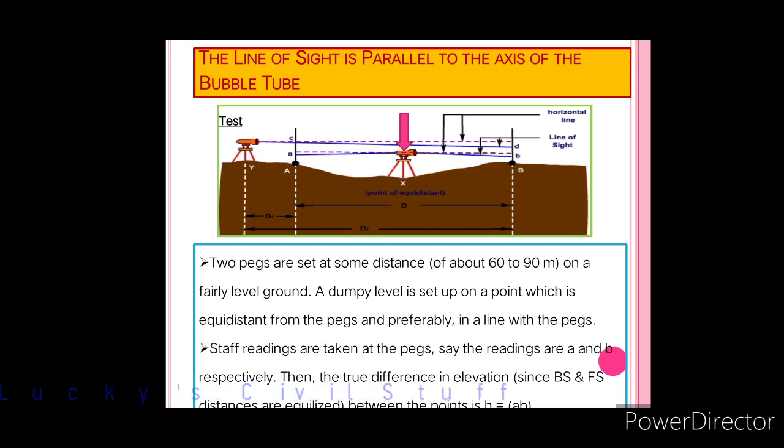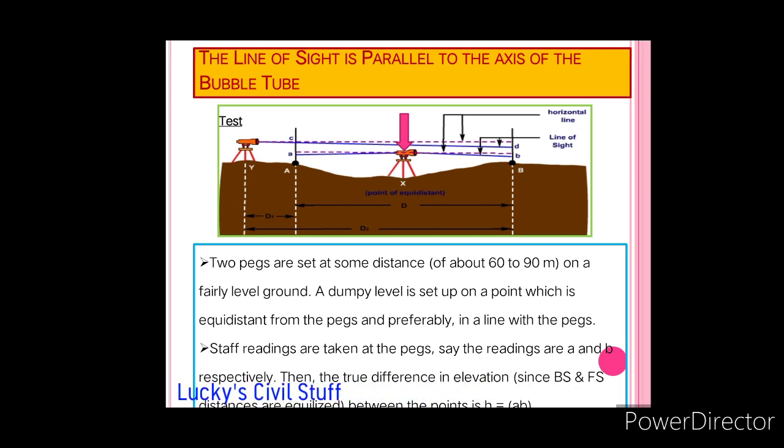Coming to the second one, you have to see whether the line of sight is parallel to the axis of bubble tube or not. The test to be conducted involves two stages. In the first stage, you select two peg points, approximately 60 to 90 meters away from each other on fairly level ground.